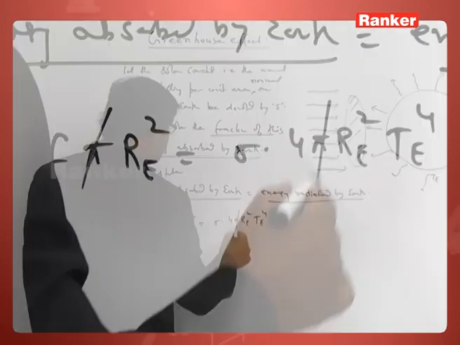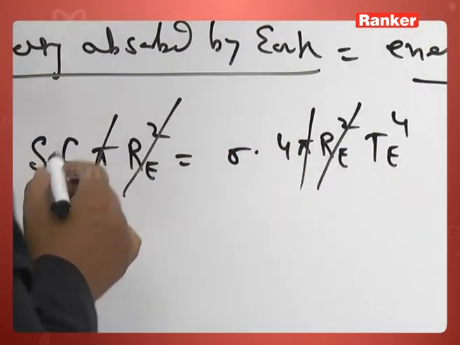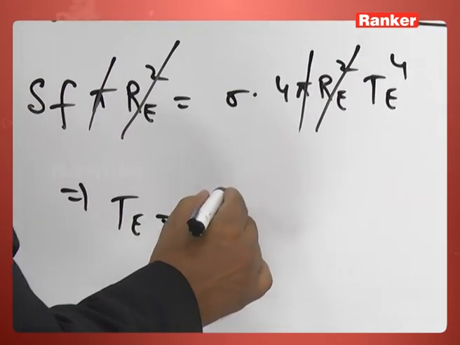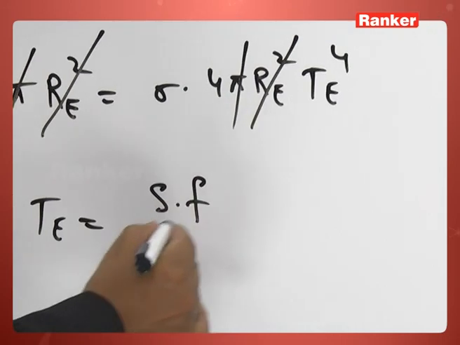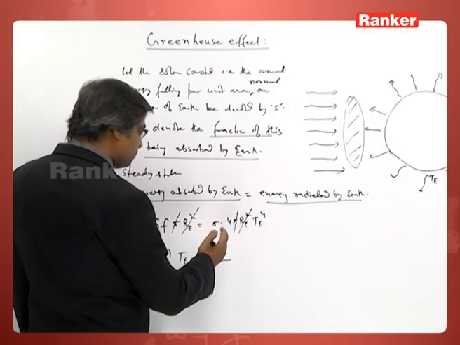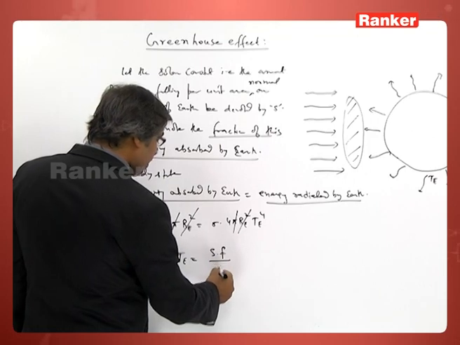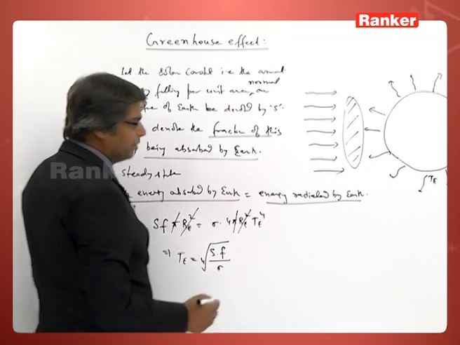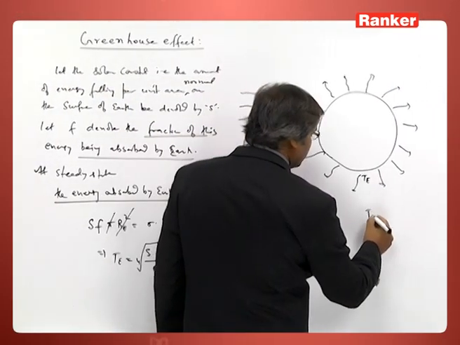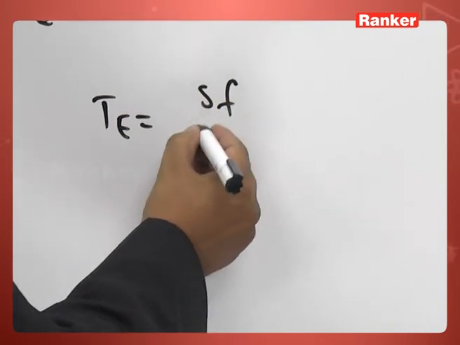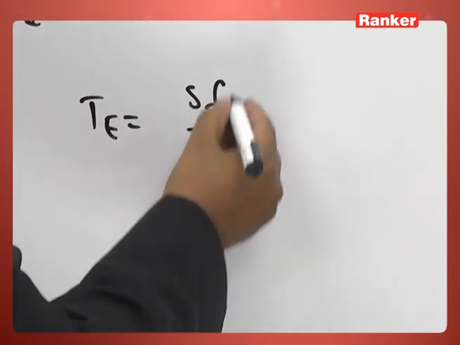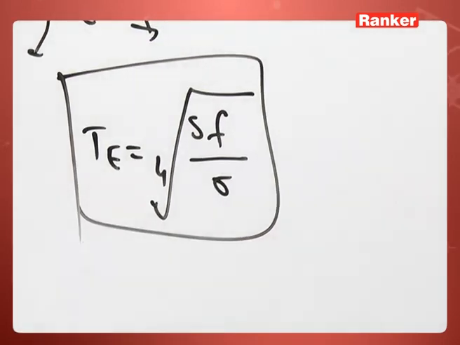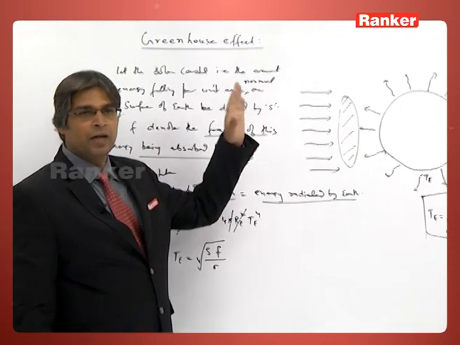The pi and the radius of the earth cancel, which implies the surface temperature of the earth is Te equals S F by 4 sigma, whole to the power 1/4. This is the surface temperature of the earth in the absence of the atmosphere.